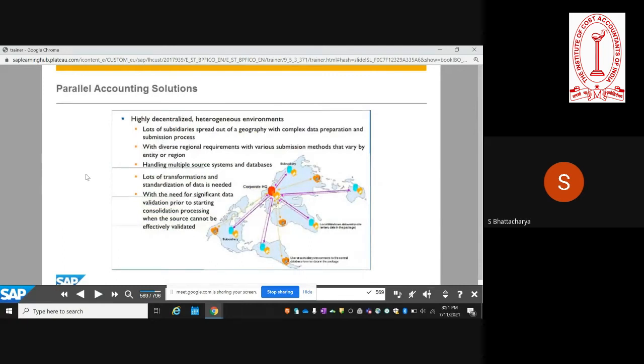So what kind of companies need this parallel accounting solution, and which companies benefit the most? If you look at decentralized environments, where a company operates out of multiple geographies and with multiple source applications, where there could be a need for a lot of data validation. And especially financial consolidation, whether you use SAP financial consolidation or any other tool for